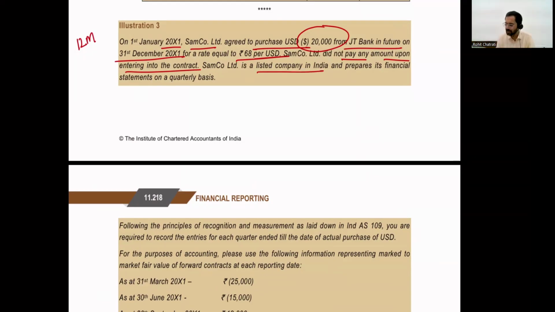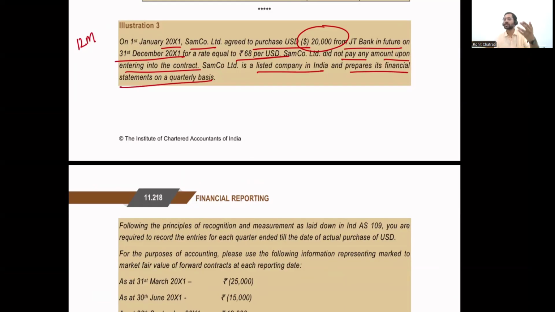Sam Company is a listed company in India and prepares its financials on a quarterly basis. So there are going to be three balance sheets that I will have to prepare before the settlement date: 31st of March, 30th of June, and 30th of September. On each of these three dates, I will reflect this forward contract at its fair value.